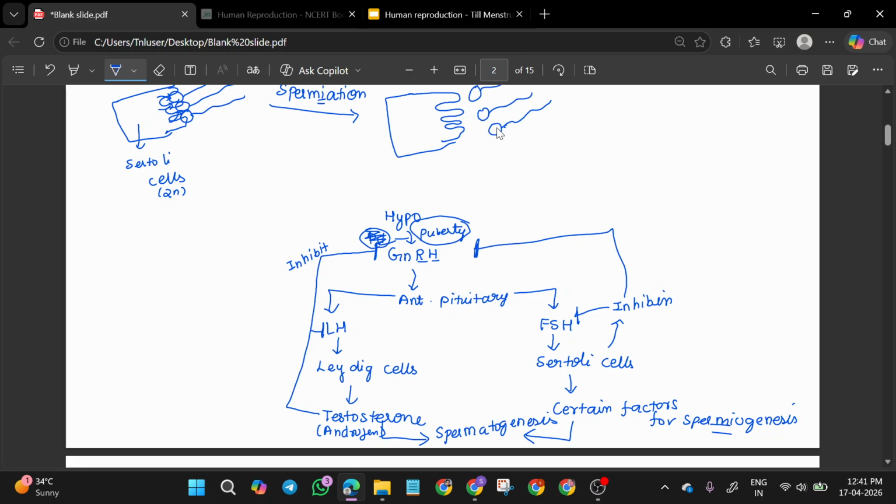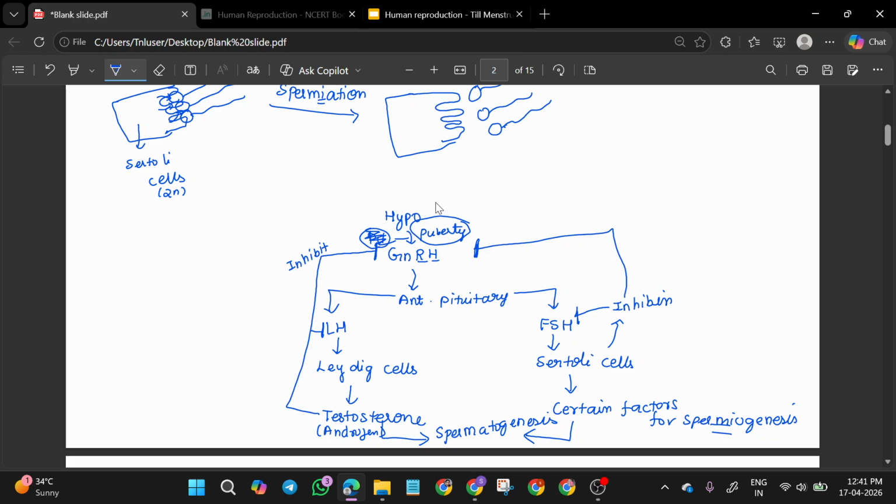அப்போ அந்த டைம்ல நம்ம ப்ரொடியூஸ் பண்ணக்கூடாது. அப்போ high levels of testosterone will inhibit LH and GnRH. அதே மாதிரி high levels of these factors or high amount of sperms will cause Sertoli cells to produce inhibin that inhibits the further production of FSH and GnRH. I think this is clear. So this is regulation. கம்மியா இருந்துச்சுன்னா அதிகமா ப்ரொடியூஸ் ஆகணும், அதிகமா இருந்துச்சுன்னா ஃபர்தரா ப்ரொடியூஸ் பண்றதை ஸ்டாப் பண்ணணும். That is going to be regulation.